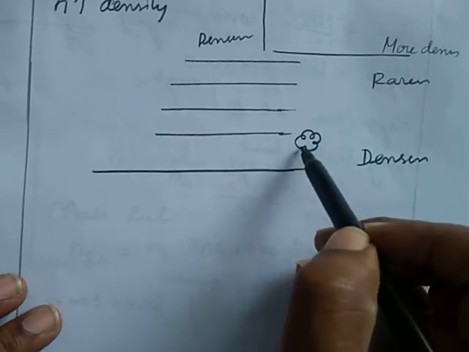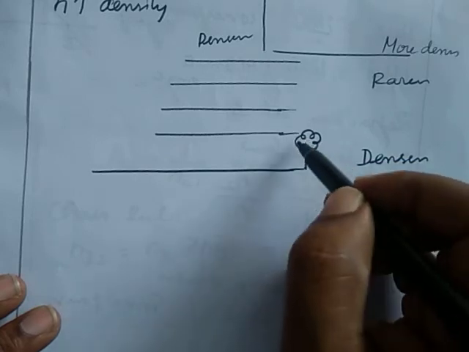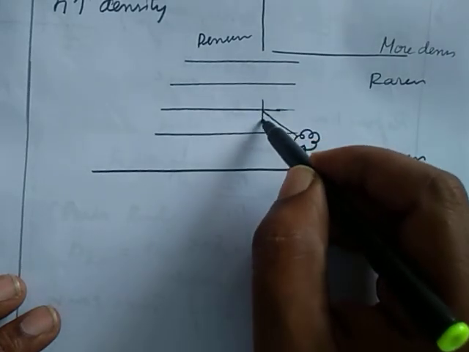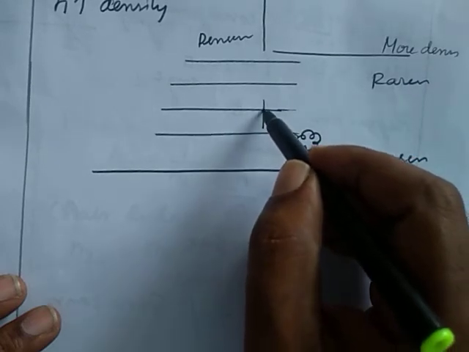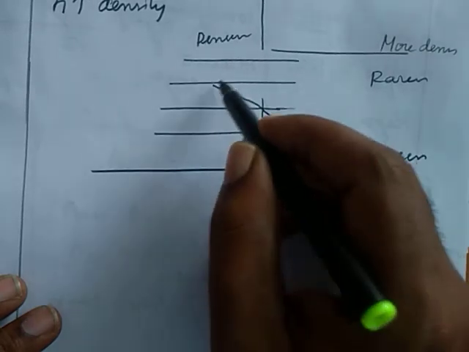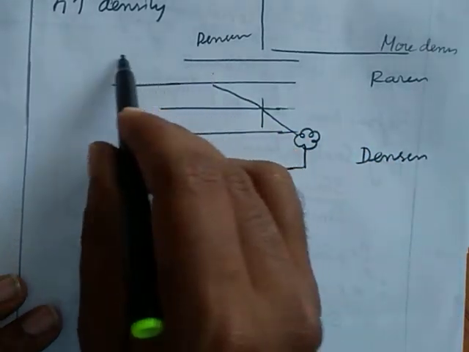Refractive index decreases with the height. So if a ray of light coming from the tree falls on this, it will refract. It will bend away from the normal at this point also. It will bend away from the normal.